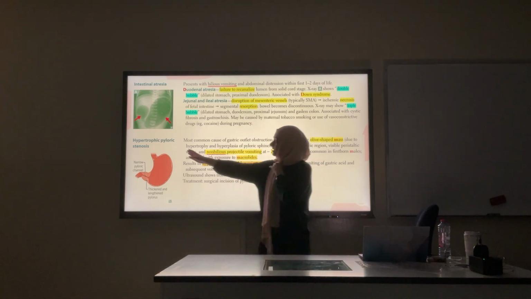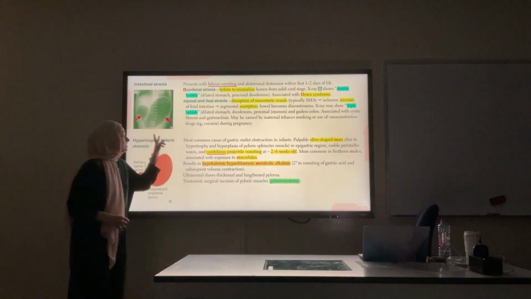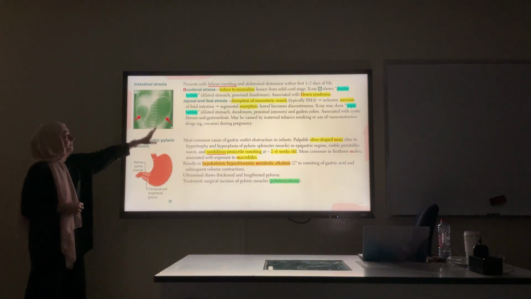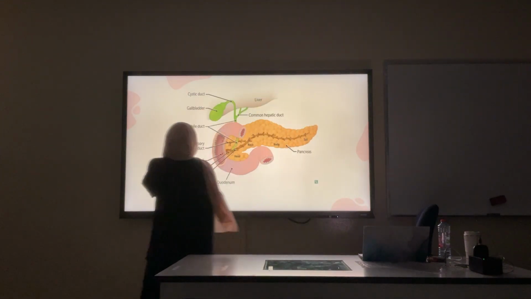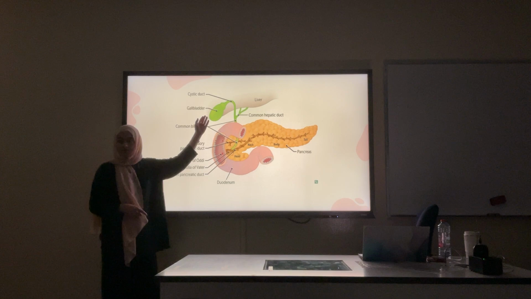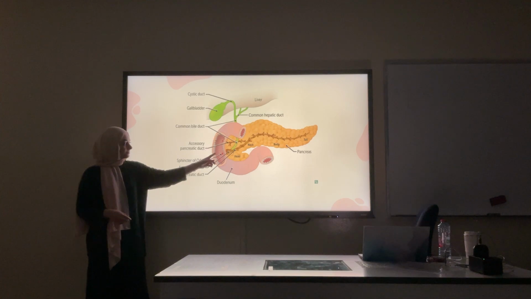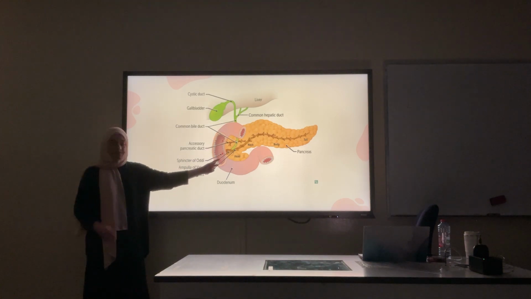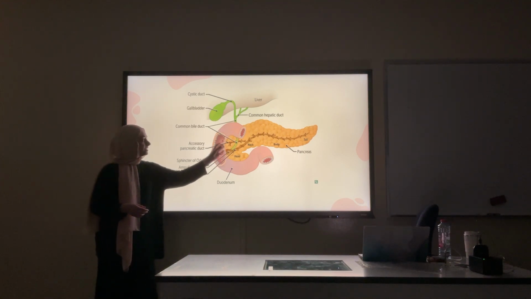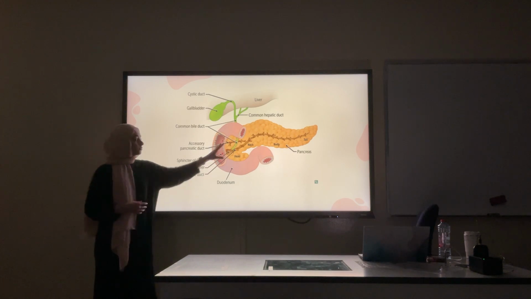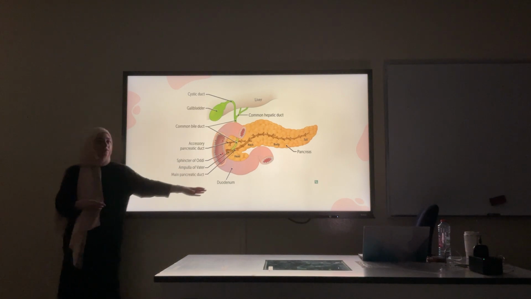Now, why did I add hypertrophic pyloric stenosis? It's not included in your lecture, but to differentiate them, you should know the first one. I'll show you an anatomy picture first. Here we have the gallbladder and the pancreas. They both meet and they drain bile into the duodenum here, in the sphincter of Oddi. But usually, if there was duodenal atresia, it would be after this point. Any vomiting that happens will contain bile. It will be bilious vomiting in case of duodenal or ileal or all of these atresias.